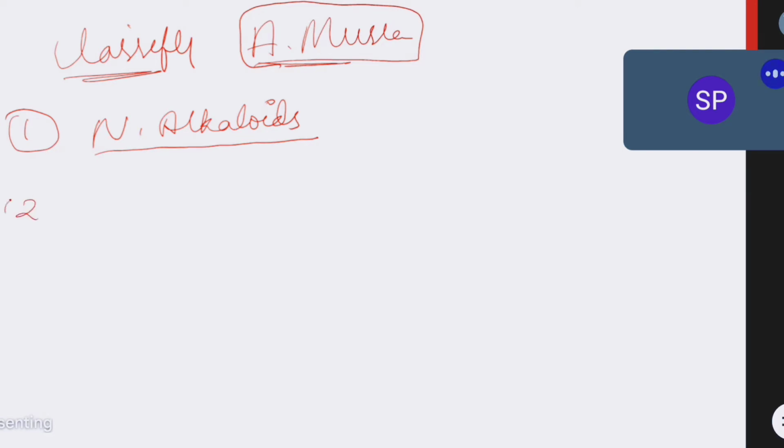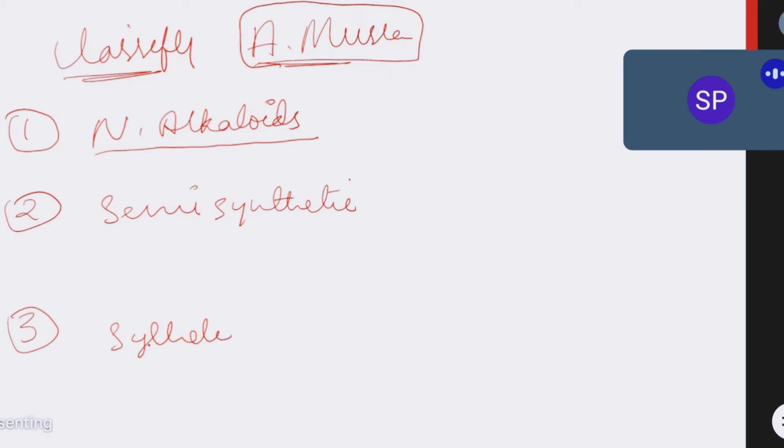Number two, semisynthetic. And the third one, synthetic. Synthetic means they are directly synthesized. So in antimuscarinics we have natural, semisynthetic and synthetic.